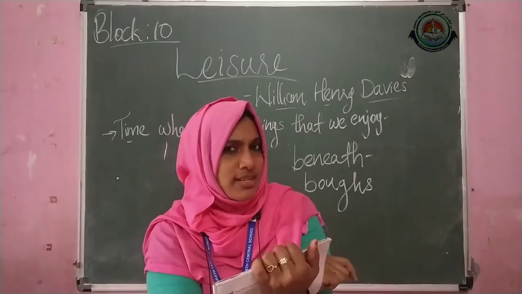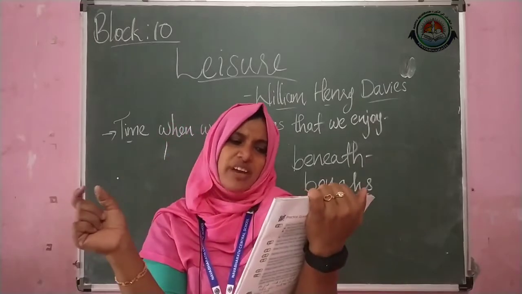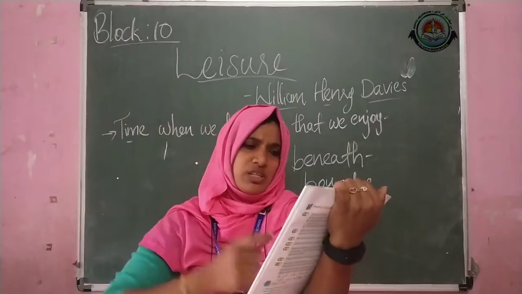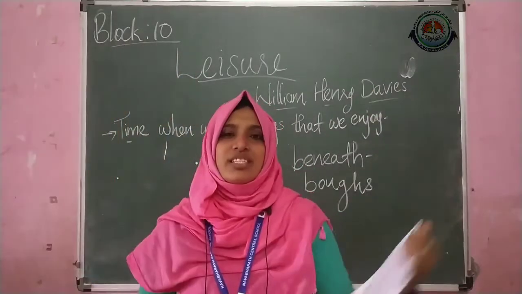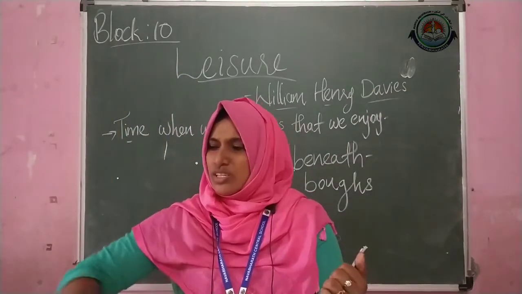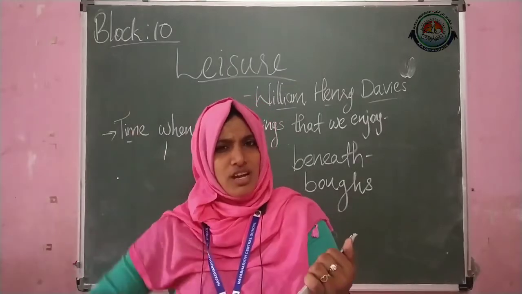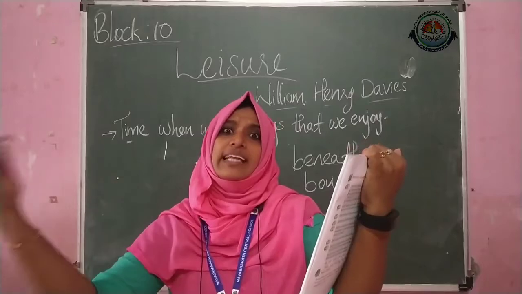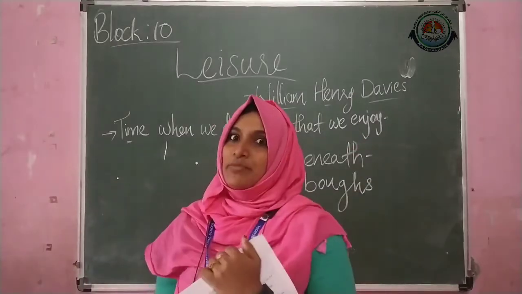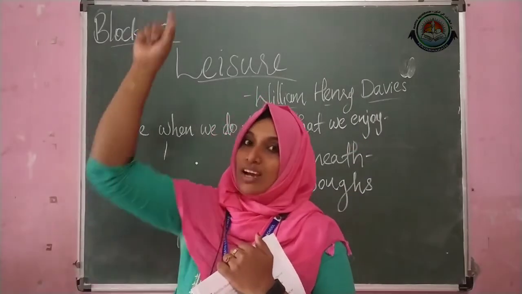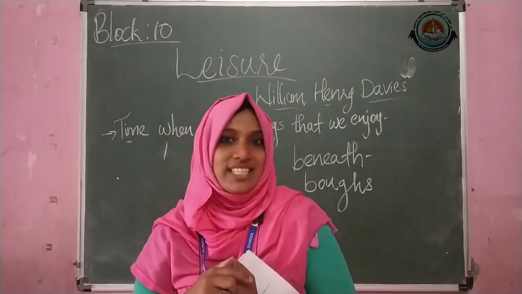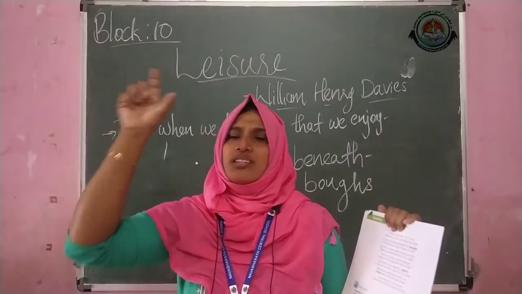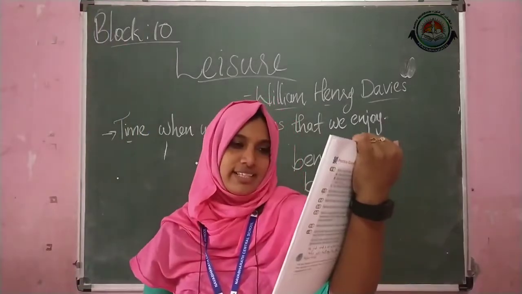Then, no time to see, in broad daylight, streams full of stars like skies at night. What do you mean by this line? We don't have time to watch the streams, the rivers that are full of stars. The rivers are filled up with stars. We don't have time to watch that. Like skies at night. At night time we can see all the stars in the skies. We can see that, but we are not finding the time to watch that beautiful sight.